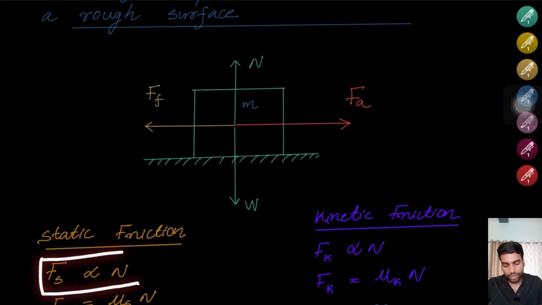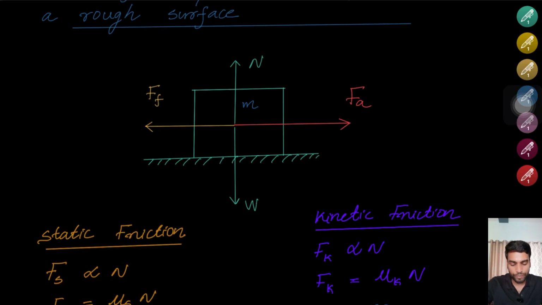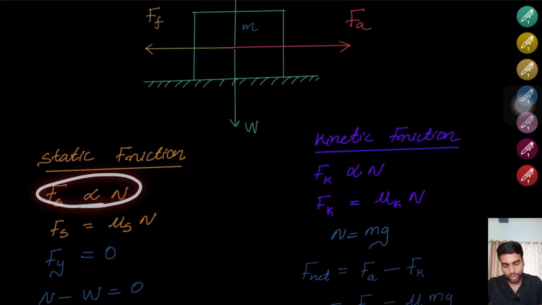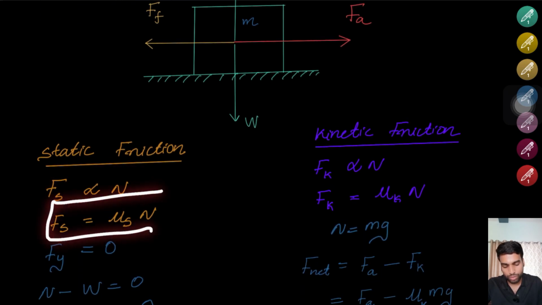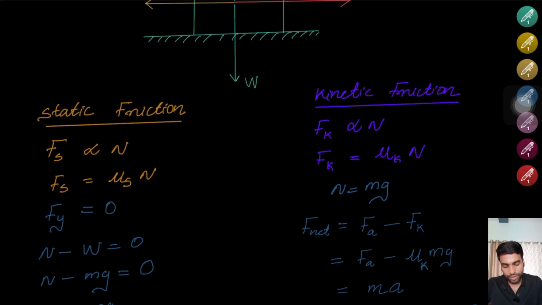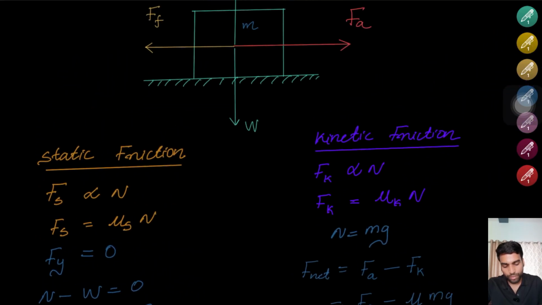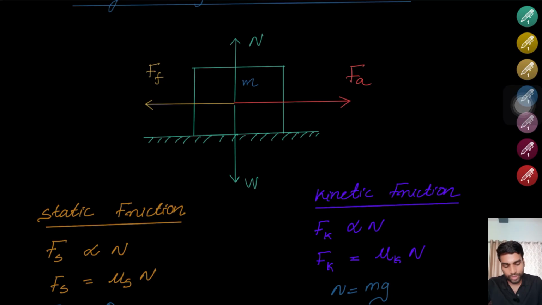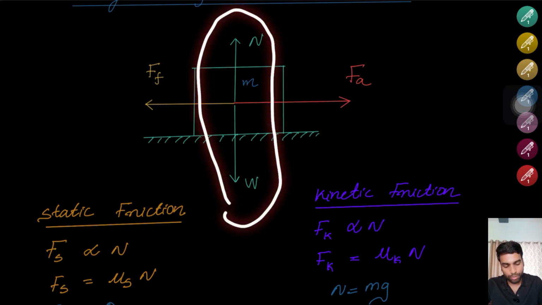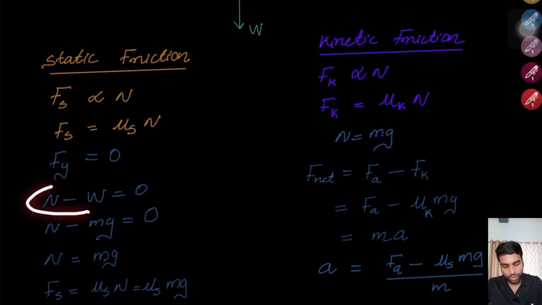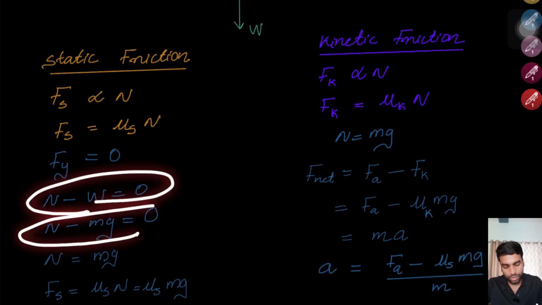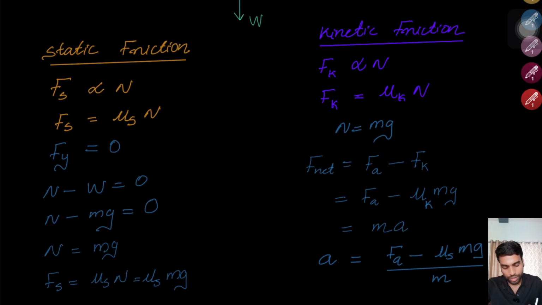Experimentally, it is found that the static friction is proportional to normal force, and that proportionality you can convert into an equation. Fs is equal to mu s into N, right? Now, since there is no acceleration in the y direction, N minus W equals 0, N minus mg equals 0, right? Therefore, N must be equal to mg.